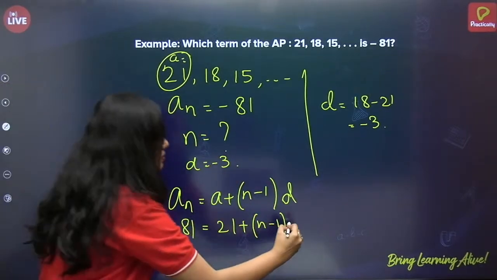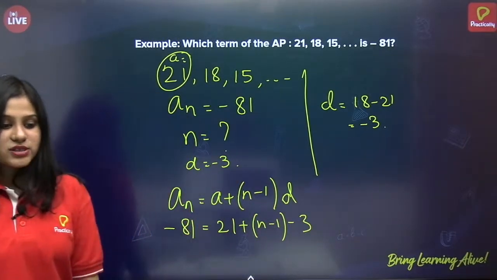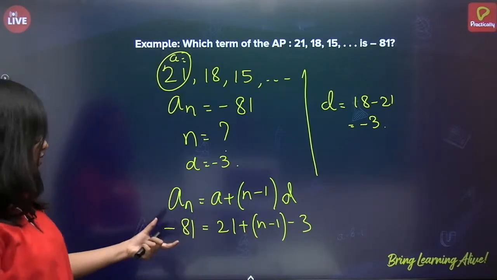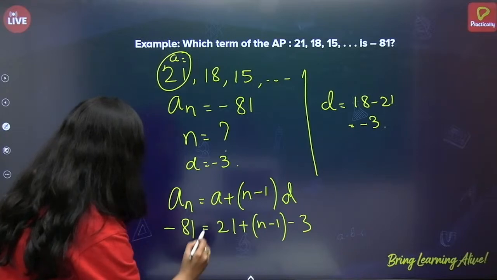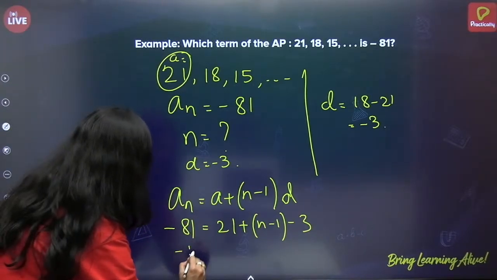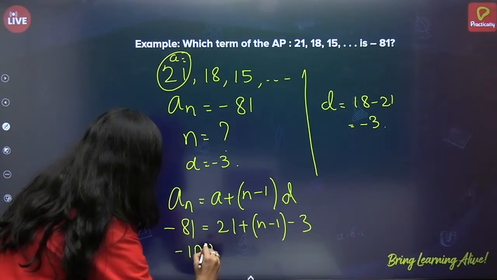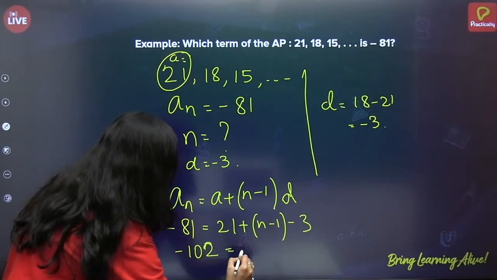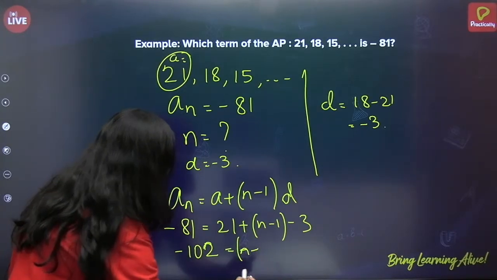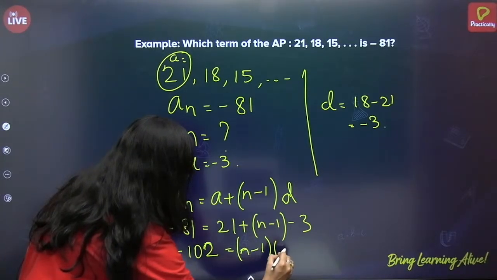What is d? Minus 3. Now, we have substituted every value which is given in the question. So, let us solve for n. So, minus 81 minus 21. So, it is what? Minus 102. Minus 102 is equal to n minus 1 of minus 3.